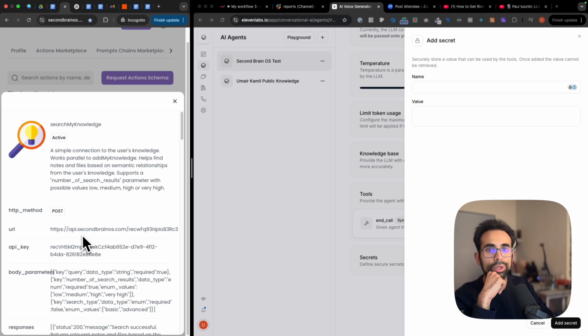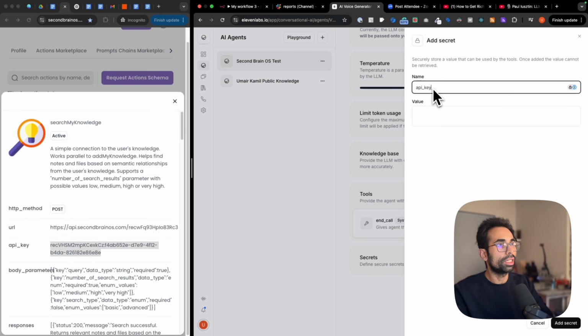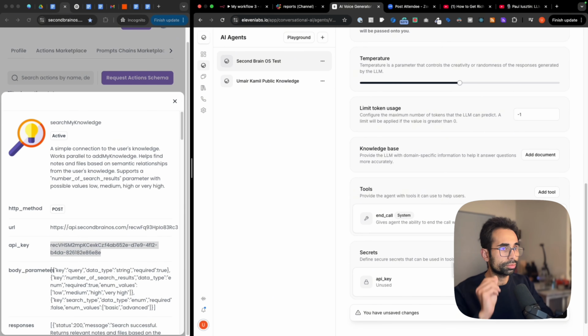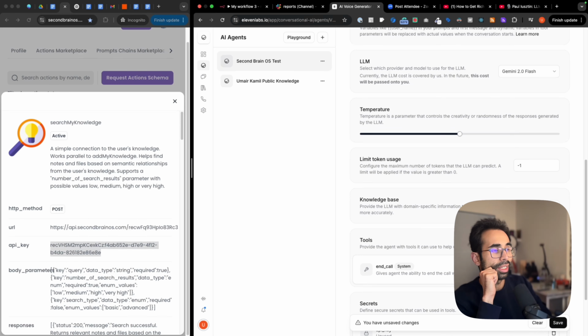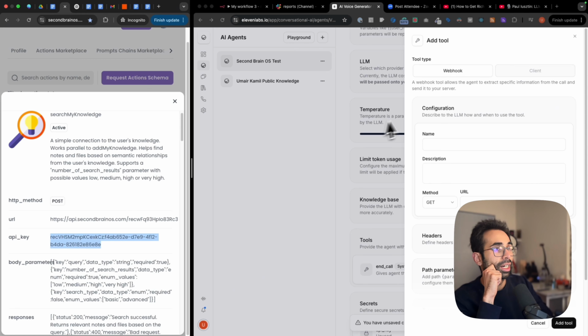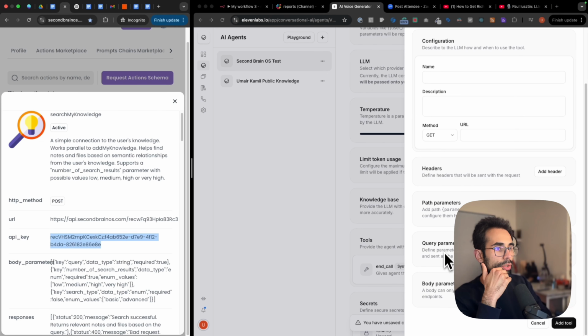So I am just going to call this one a very simple name. I'm going to call this API key. You can call it whatever you want, but I'm just going to call it that. And now I will go into tools, and this will seem very, very familiar by this point and also very easy. So you have the name, the description, the method, the URL. You have the headers, which specifies the authorization, i.e. your API key, and the request body. That's it. That's all you have to do. Sorry, the body parameters, which specifies the request body.